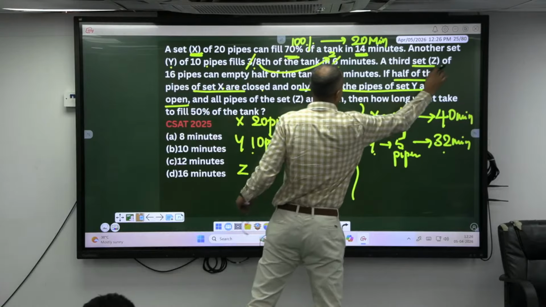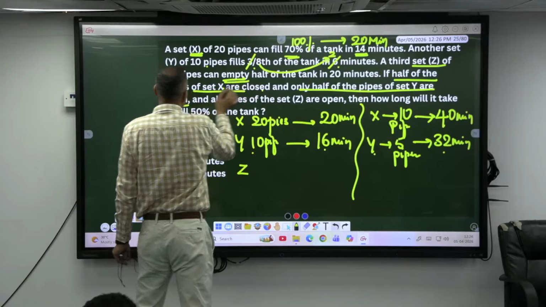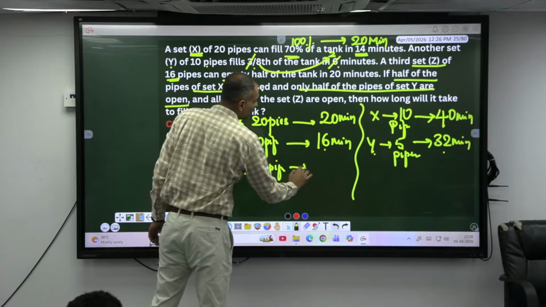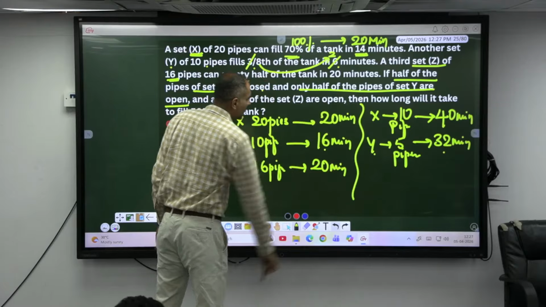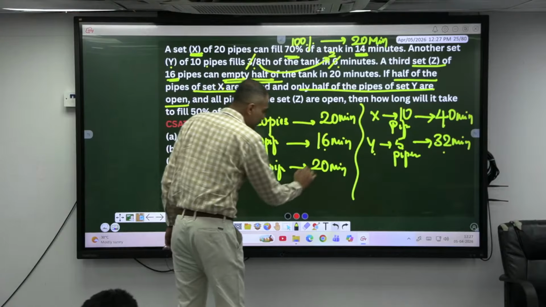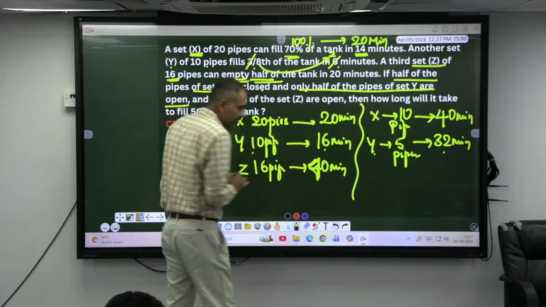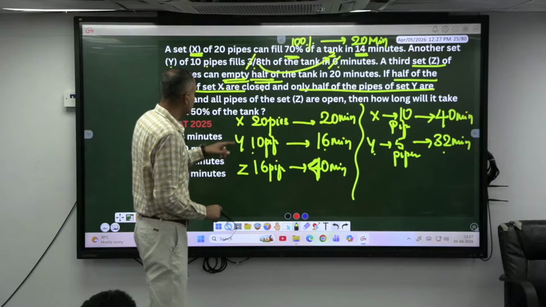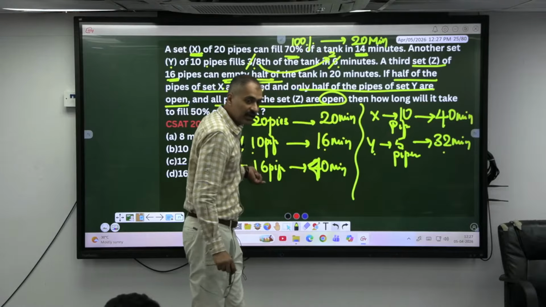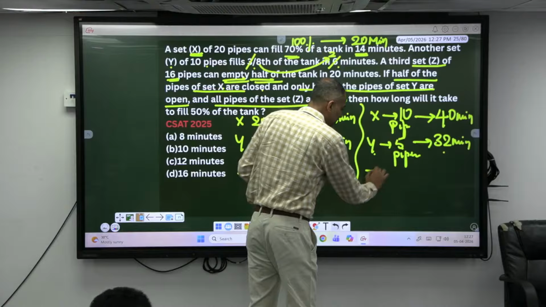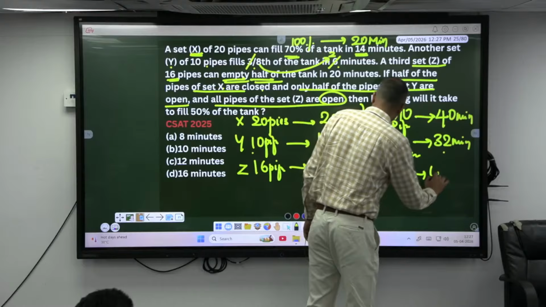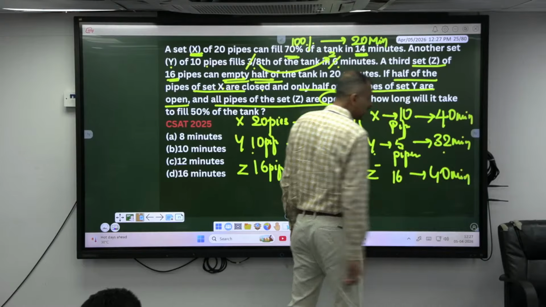Come to the Z here. See, the third set Z, which is an emptying pipe. 16 pipes are there. 16 pipes can empty half of the tank in 20 minutes. Half of the tank in 20 minutes means full has to be 40 minutes. Right? Any doubt now? And he says at the end, all pipes of Z are open. All pipes mean 16 pipes of Z are open. What is Z doing? Draining, emptying. If 16 pipes are opened, it can drain in 40 minutes. This is the data.